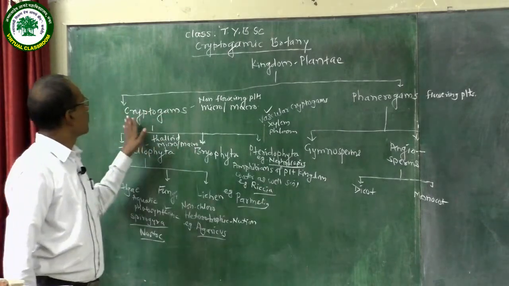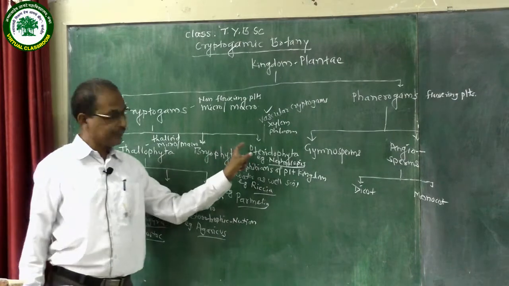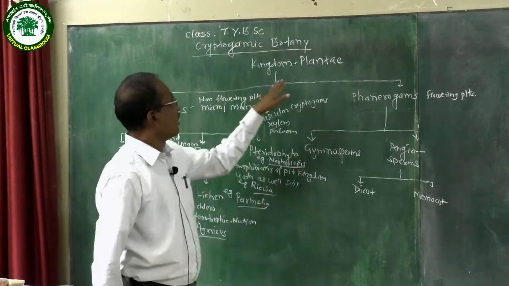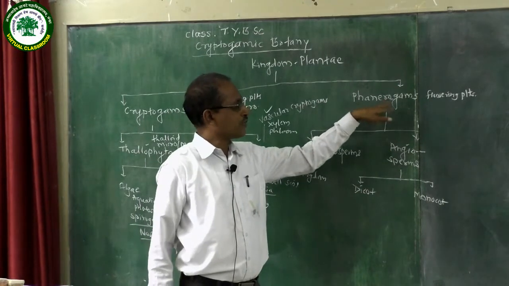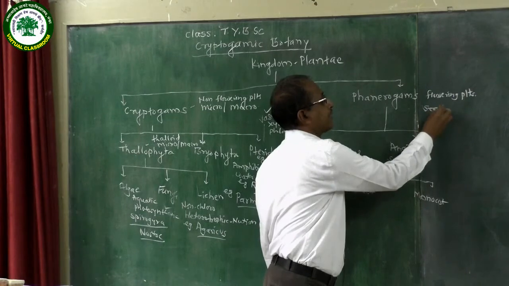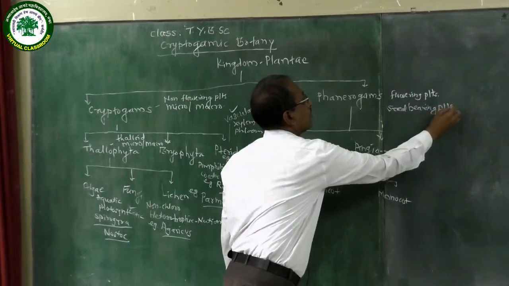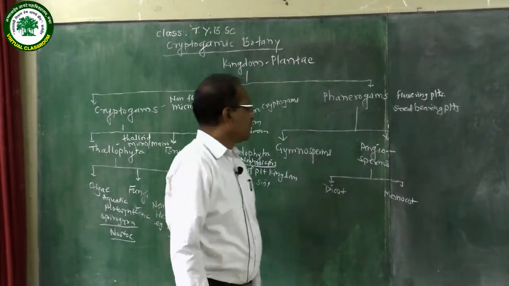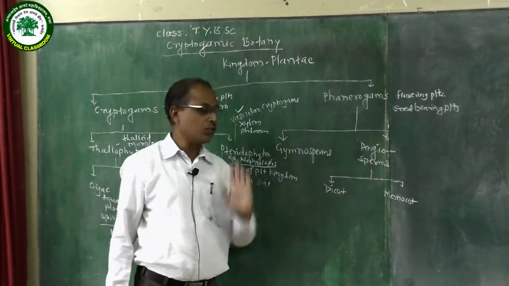This is the cryptogams. In short, cryptogam is divided into Thallophyta, Bryophyta and Pteridophyta. Then plant kingdom is divided into cryptogams and phanerogams. Phanerogams means flowering plants, or it is also called as seed bearing plant. Phanerogams is again divided into gymnosperm and angiosperm.